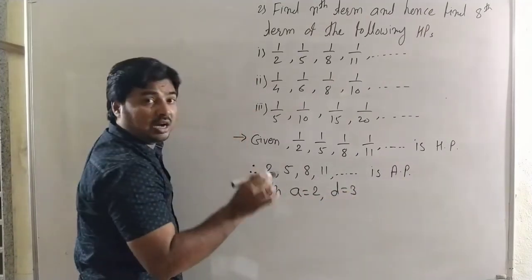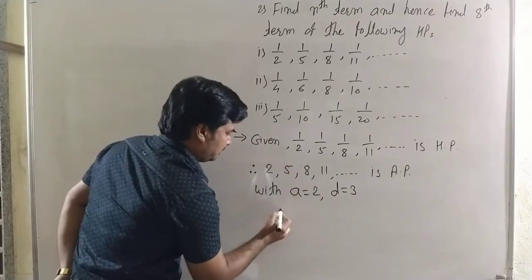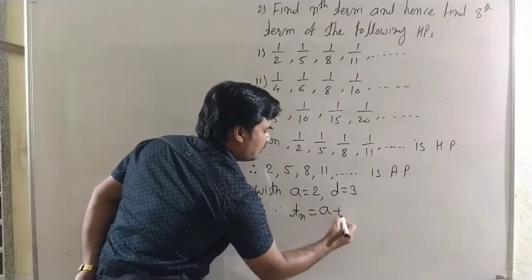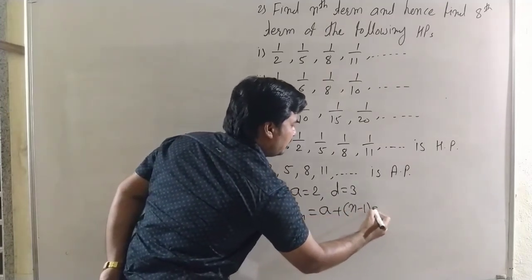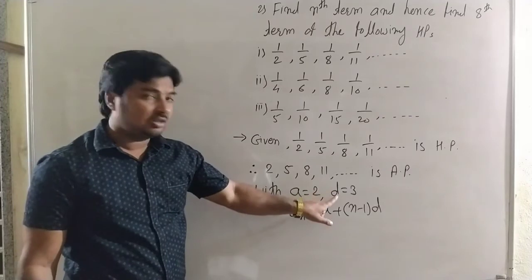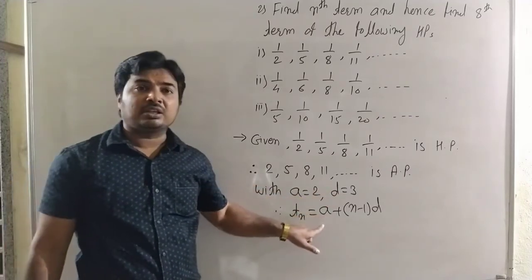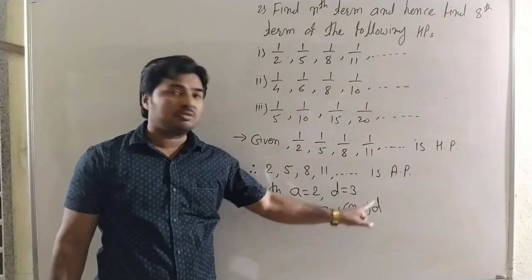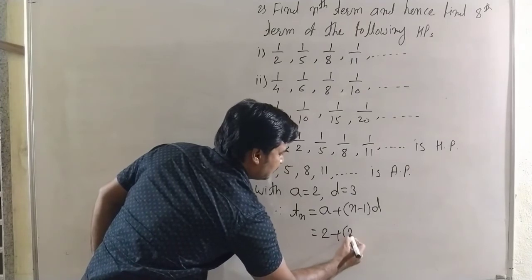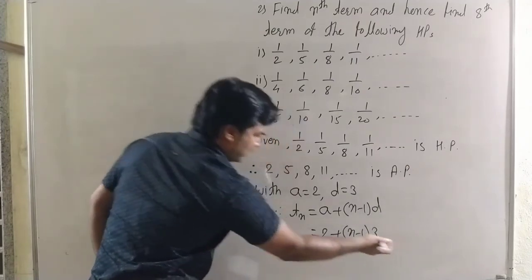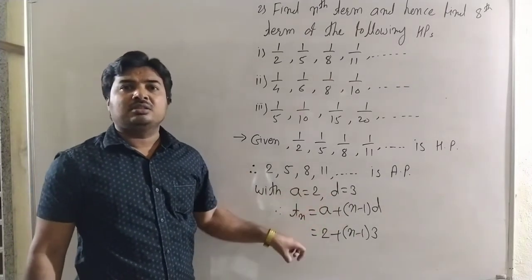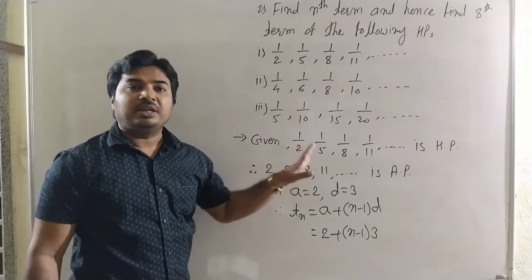Therefore, the nth term in an arithmetic progression, we can write Tn is a plus n minus 1 into d. Here a is the first term and d is the common difference. Then put the values: 2 plus n minus 1 into 3. It is the nth term in the arithmetic progression.